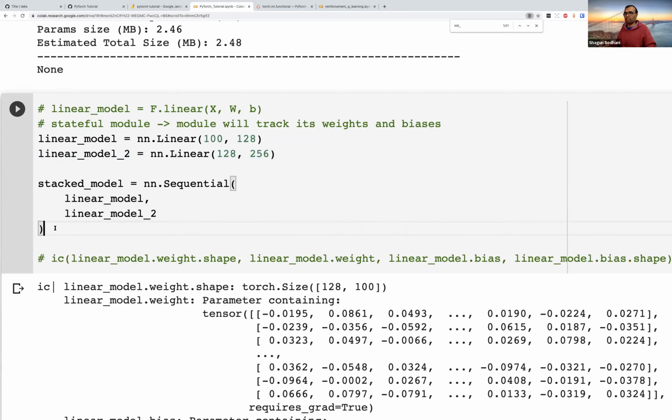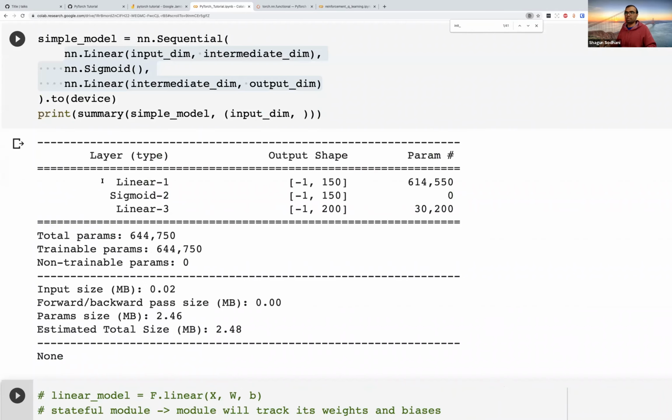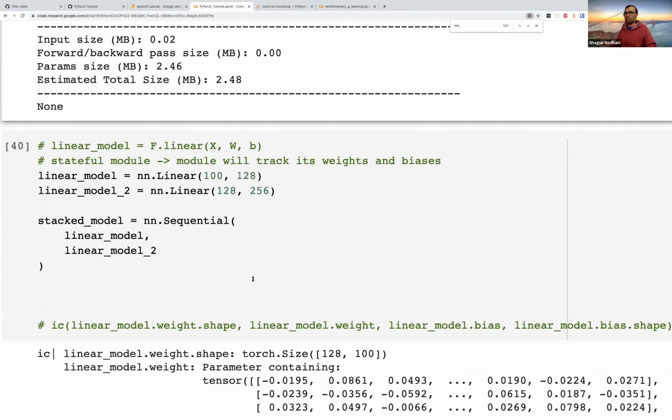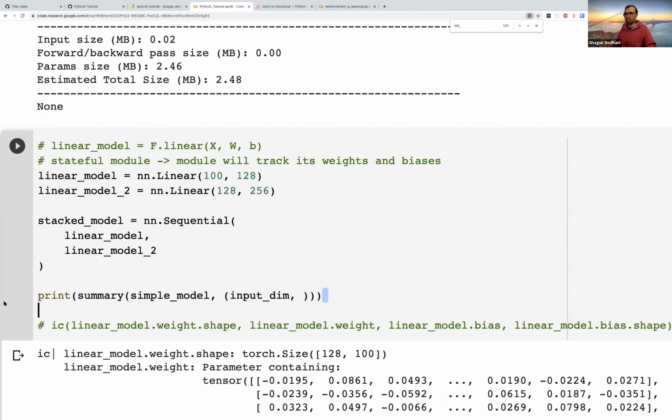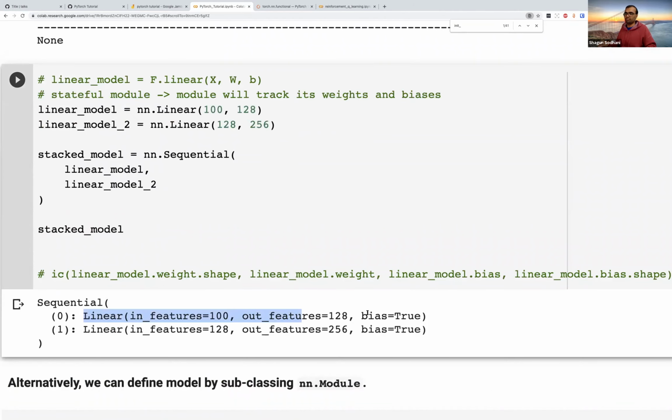And now, I think it's called print summary. Yeah, it's called print summary. Actually, we have already looked at the summary. Let's just look at the stacked model now. Yeah, I've got a model which has 2 layers. The first layer is a linear layer, and the second layer is also a linear layer. So does it make sense? We can make these models, and then we can stack them together as we like, and make more powerful or bigger models.